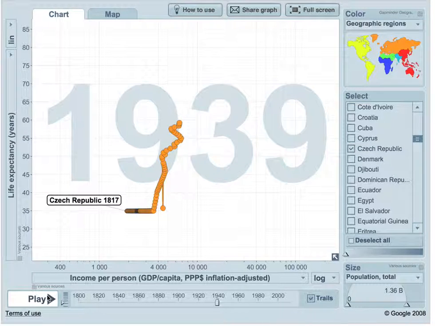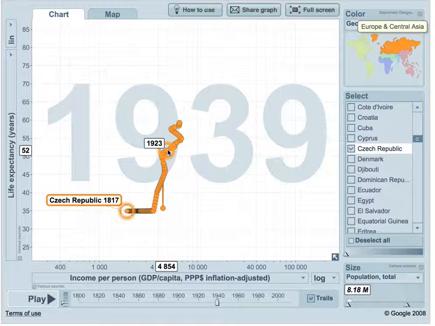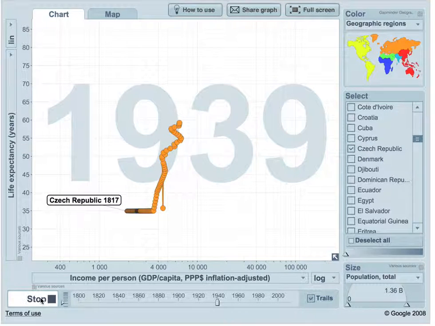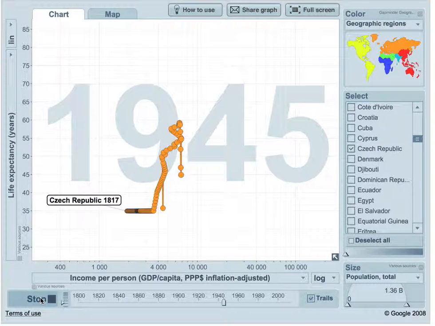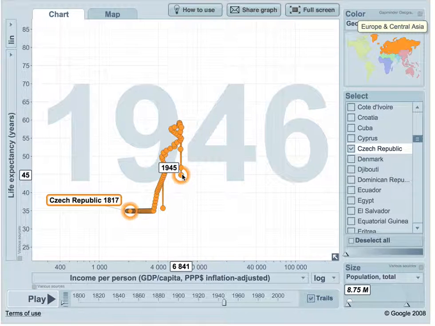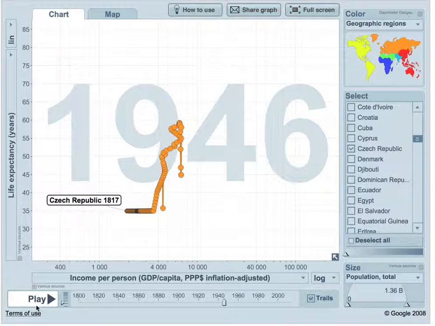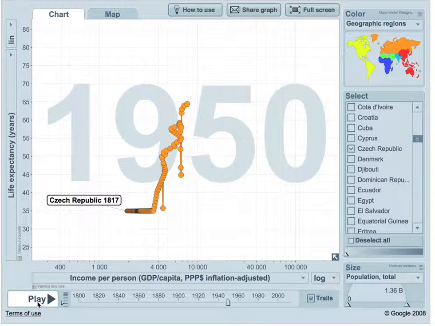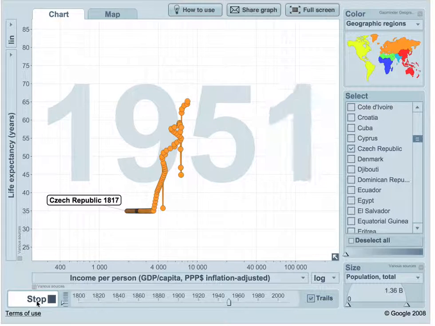After World War One, the income started rising. It was at this part, as well as the life expectancy. But during World War Two, as I hit play, you'll see right here that the life expectancy dropped from 59 years to 45 years at the end of the war. But surprisingly, as you can see, as I hit play, the income went up by a few dollars. After that, due to a lot of income after the war, the life expectancy went up as well.